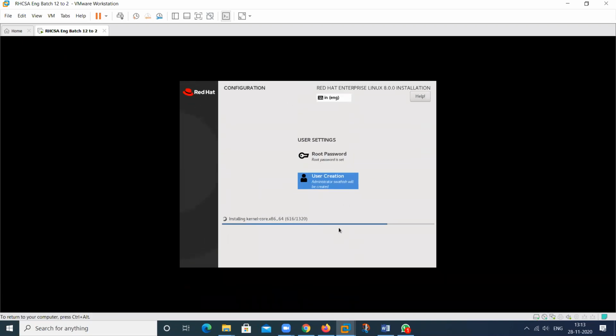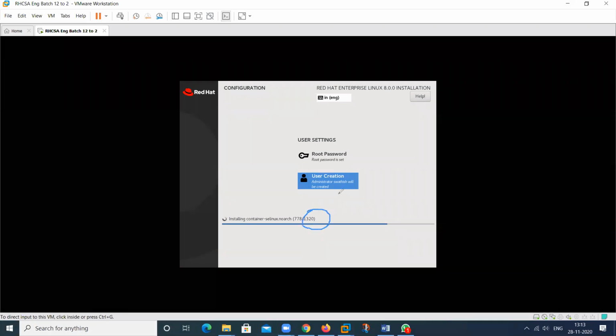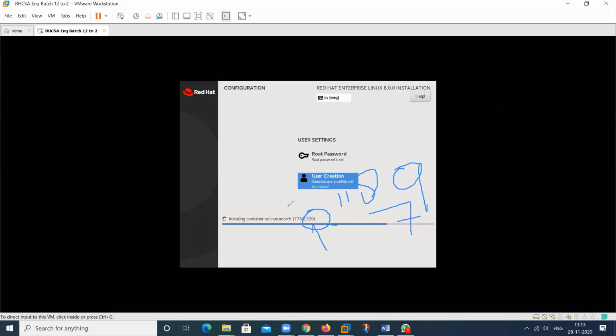Okay, this will be completed. So at the time of the installation, how many packages does it have? 1320. By default, RHEL 7 has 1180, it can be 1189. Okay. So this is all the partition information. 1189 in RHEL 7, so this is the default. If we select another option, it will increase.